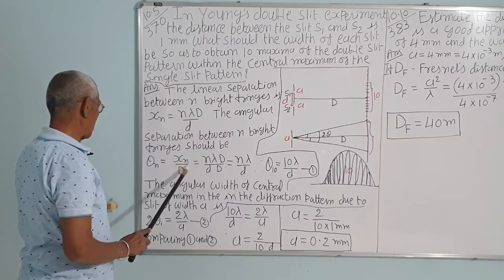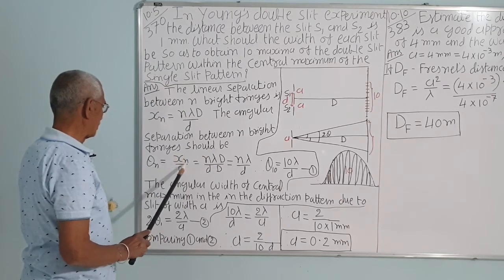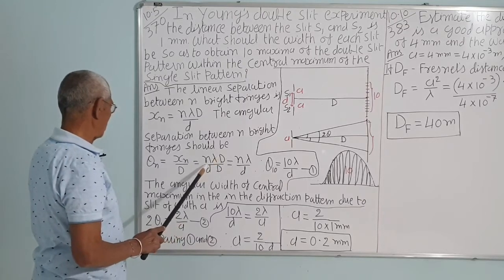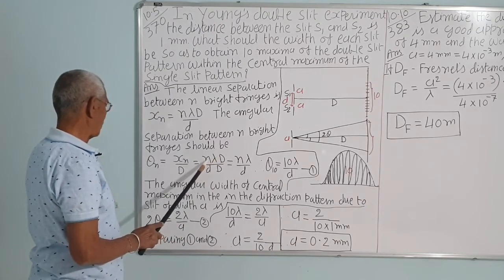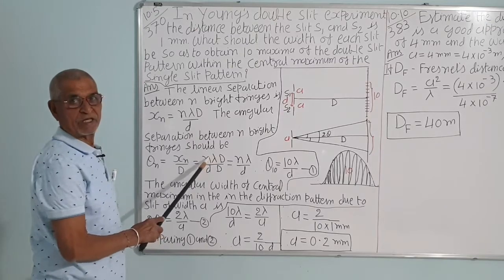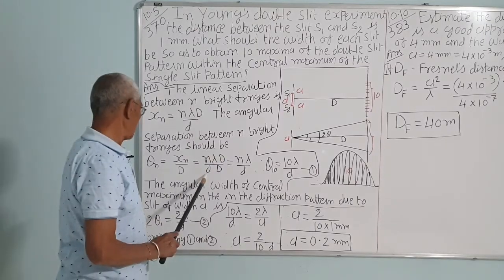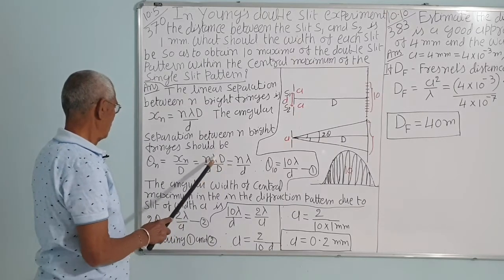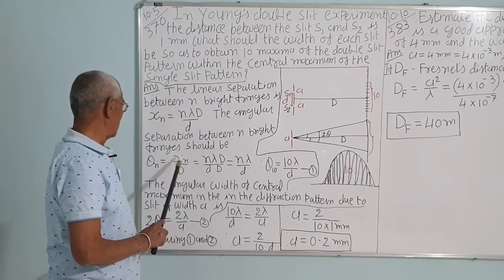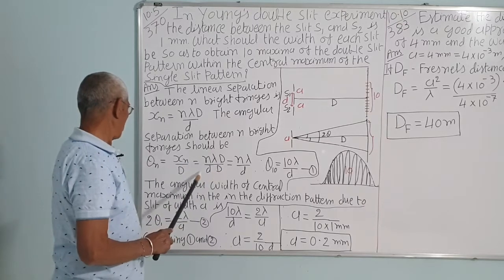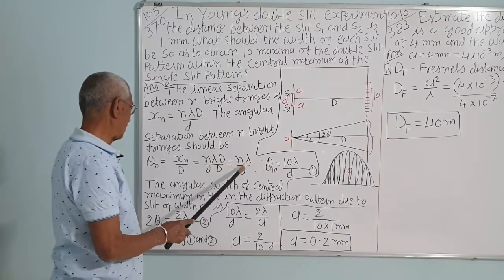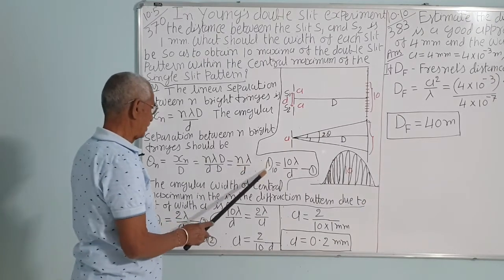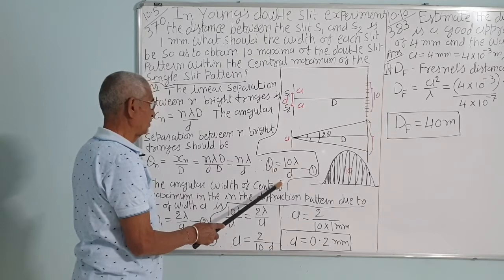Now xn, as we have seen in Young's double slit, is lambda D upon small d for one fringe width, and for n fringes n lambda D upon small d. So xn upon D gives n lambda D upon small d divided by D, so capital D will be cancelled, and theta n is n lambda upon d. So for 10 fringes, theta n will be 10 lambda upon d.